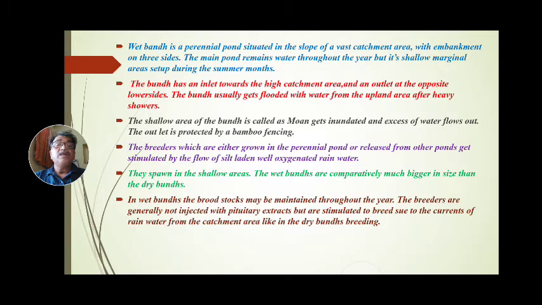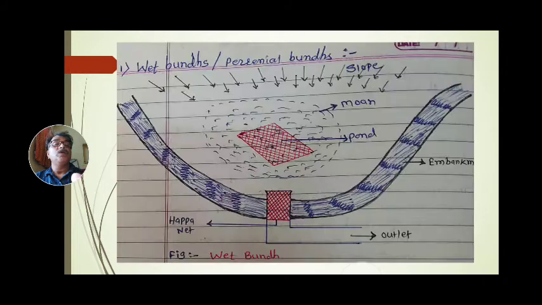The breeders are generally not injected with pituitary extract but are only stimulated to breed due to the currents of rainwater from the catchment area, like in the dry bund breeding. These fishes are not injected with the pituitary extract hormone, only stimulated with the shower currents, the water currents, and these fishes spawn and breed.